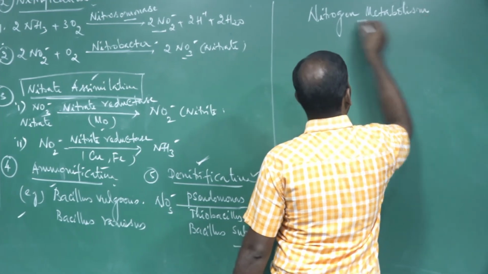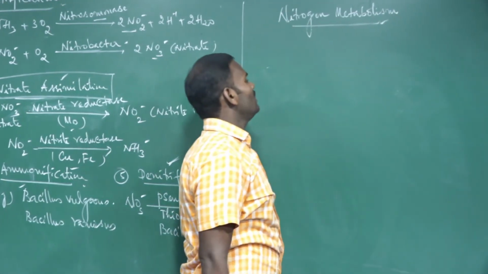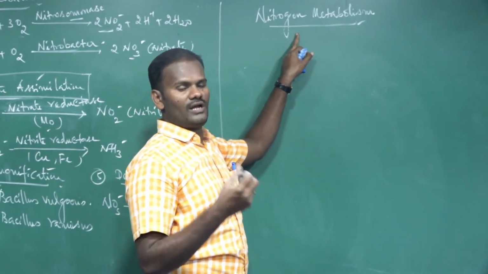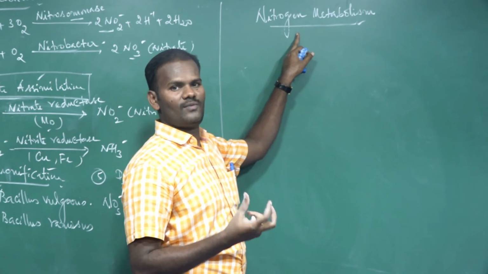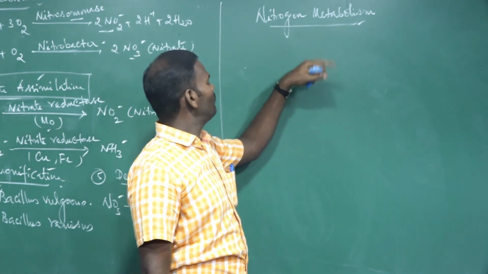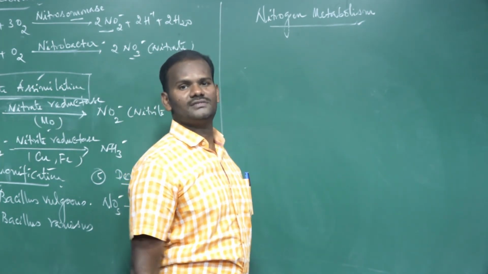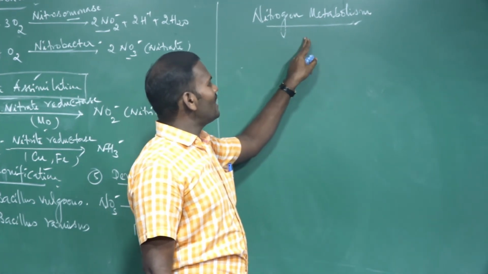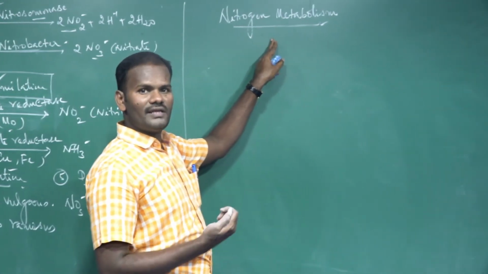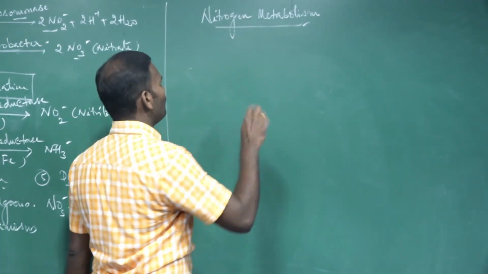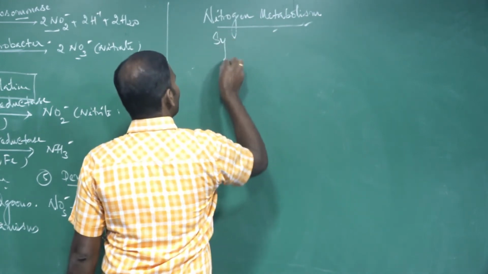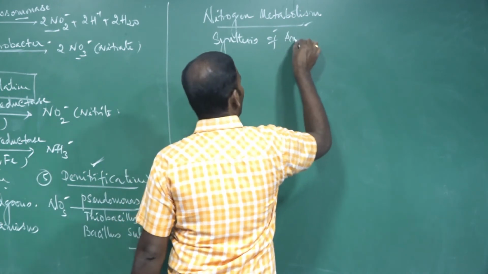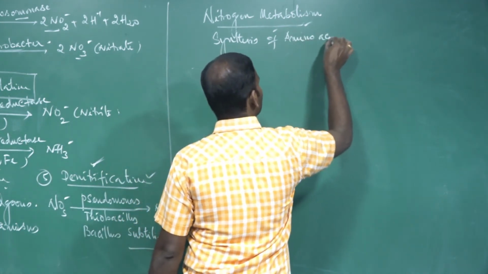Then what do you mean by nitrogen metabolism? We already know that ammonium and nitrate are suitable forms of nitrogen for absorption by plants, for the synthesis of amino acids and proteins. How are this nitrate and ammonia used for the synthesis of amino acids? Nitrogen metabolism is nothing but the synthesis of amino acids.